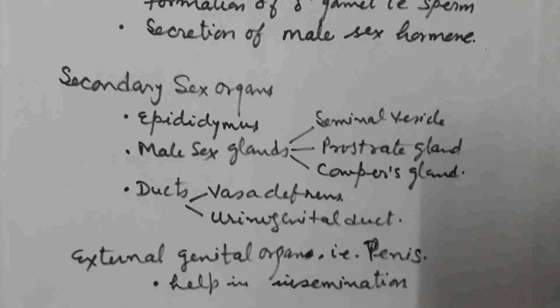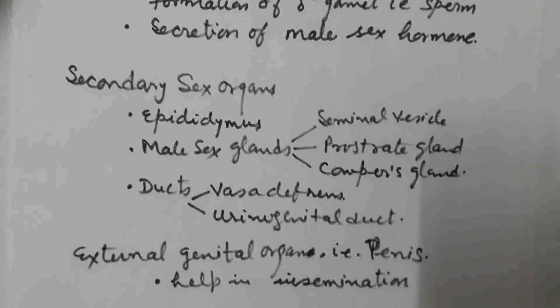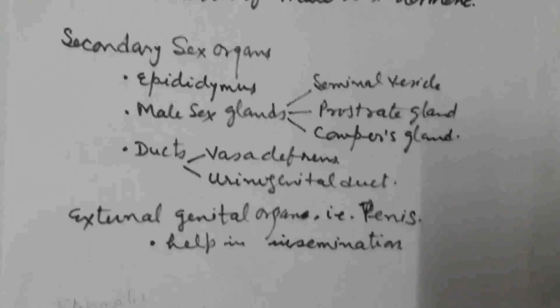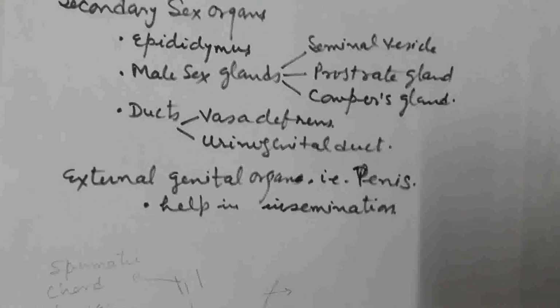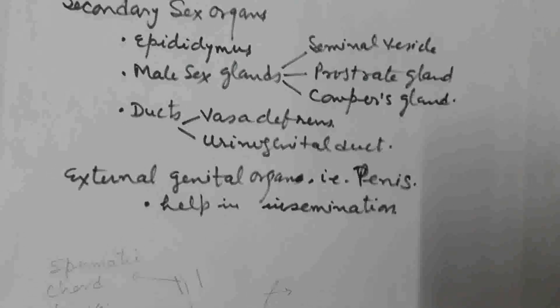Along with these, some ducts carry the sperm from the testis, and these ducts are the vasa deferentia and urinogenital duct. External genital organs are also present which help in identifying the male human being.